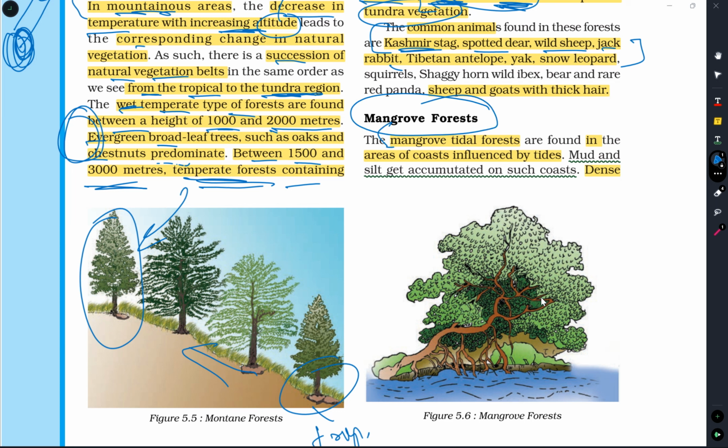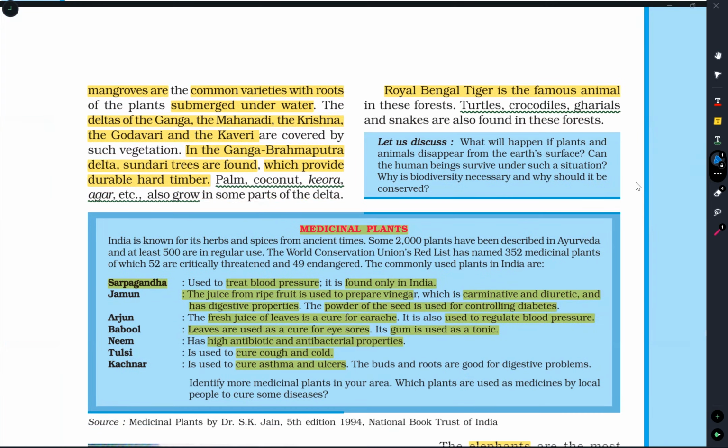Mangrove tidal forests are usually found where coast tides meet the beach type of areas. See, in this region you can find the mangrove type of forest. Mangrove tidal forests are found in areas of coast influenced by the tides. Mud and silt, see, here you can find mud and silt, in sandy places this type of forest we see. Mangrove type of forest. Dense mangroves are common varieties with roots.